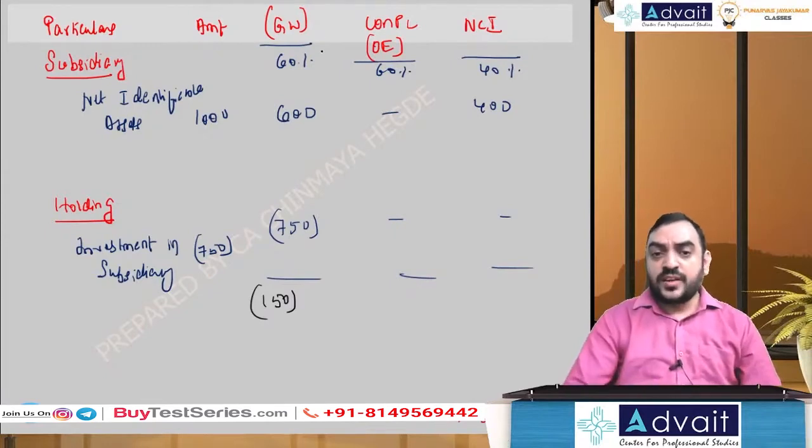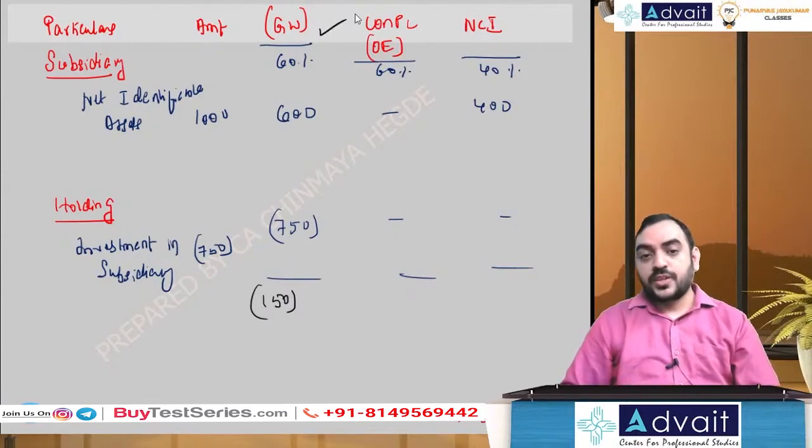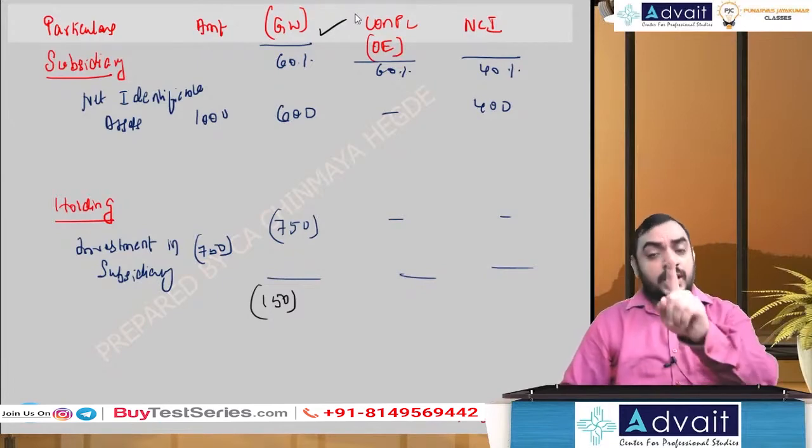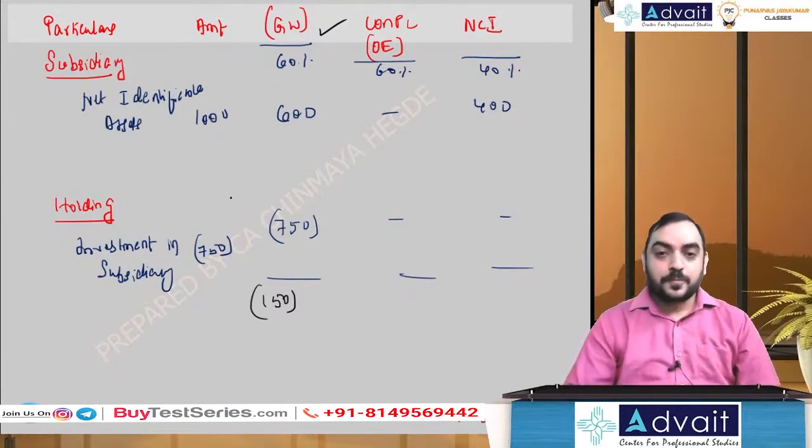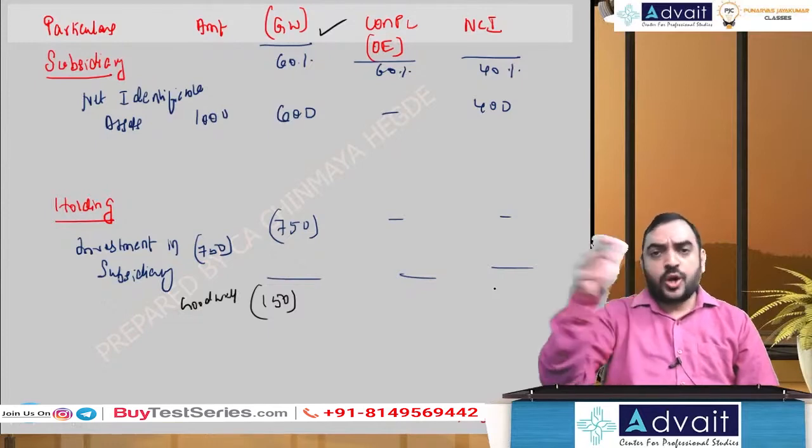So in this case, that's why I've written the heading goodwill within brackets. In this calculation, if a negative number comes, that is goodwill. And that's what we got, goodwill. This is goodwill. Don't worry about NCI total. We are not solving a full-fledged problem.